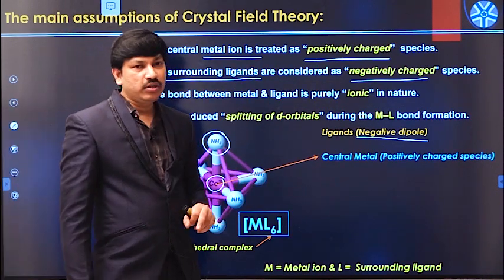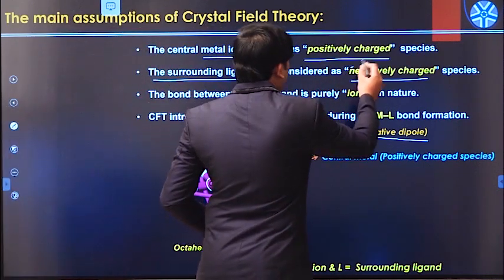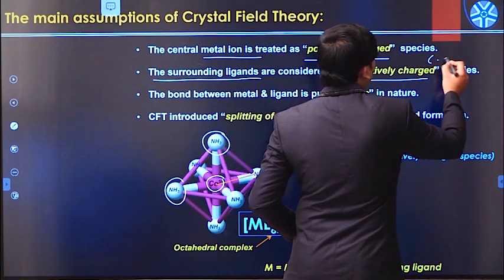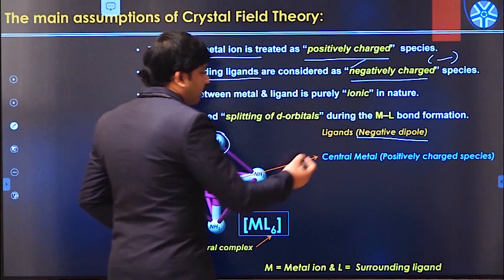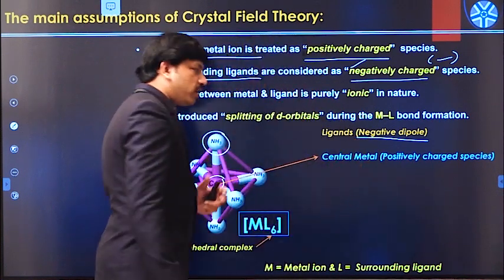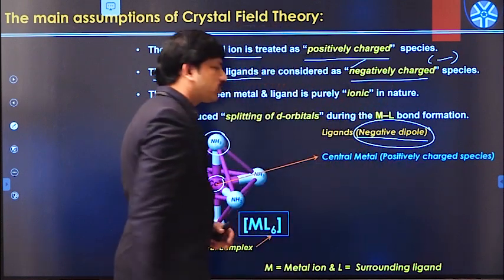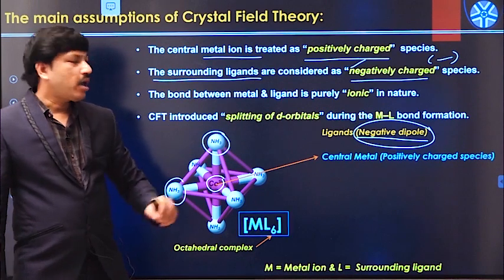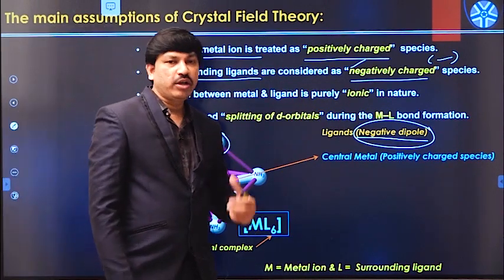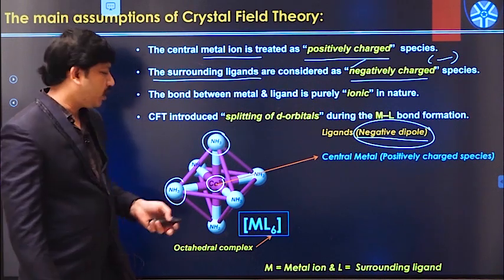So according to crystal field theory, the surrounding ligands are treated as negatively charged species if they are negatively charged, or if the ligands are neutral molecules like ammonia, they are treated as negative dipoles like this. So the bond between the metal and ligand is purely ionic in nature according to crystal field theory.